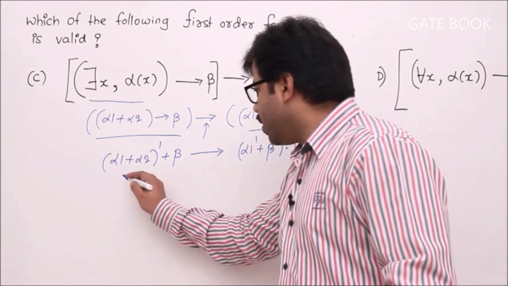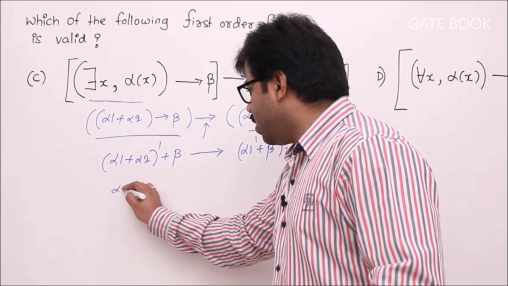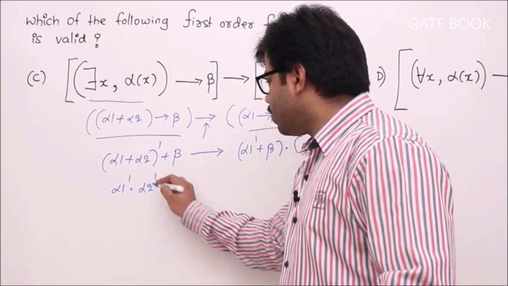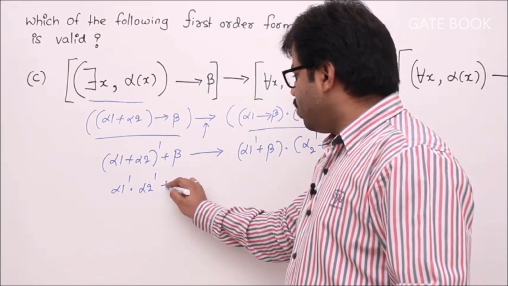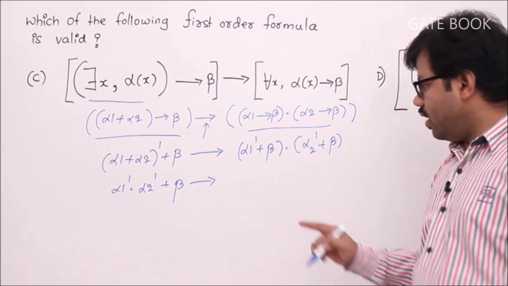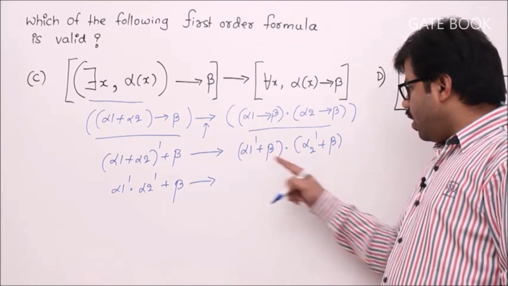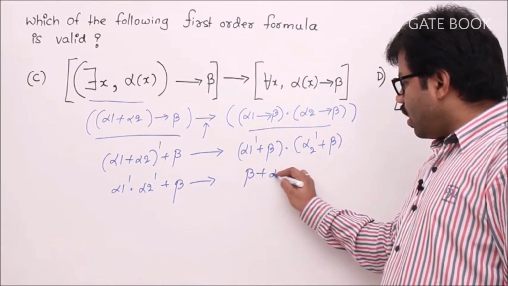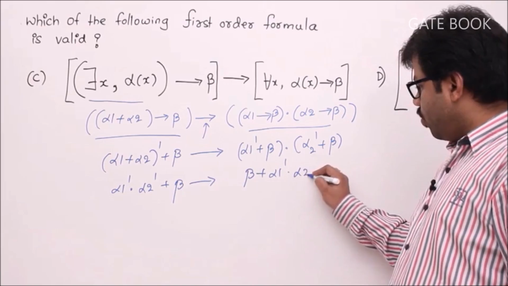Now this will become a plus b whole bar, a bar, that means alpha 1 bar into alpha 2 bar plus beta implies, so if I simplify this one in digital, beta plus alpha 1 bar into beta plus alpha 2 bar is nothing but beta plus alpha 1 bar into alpha 2 bar.